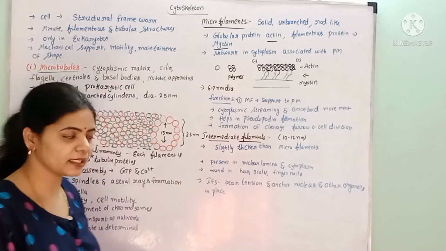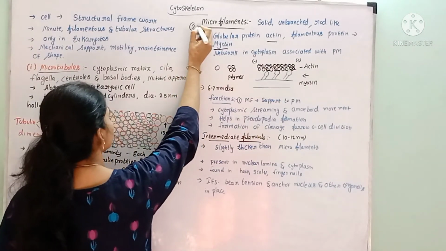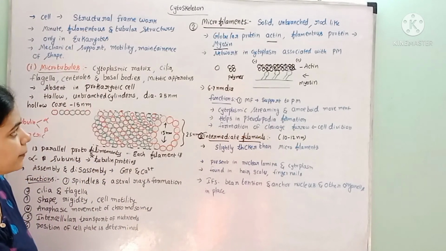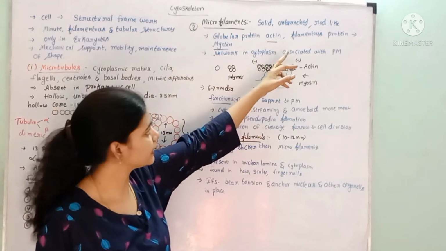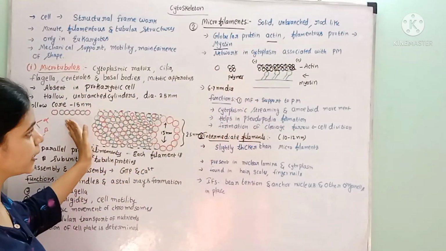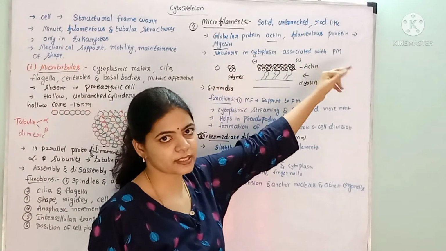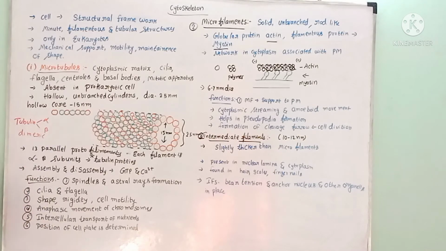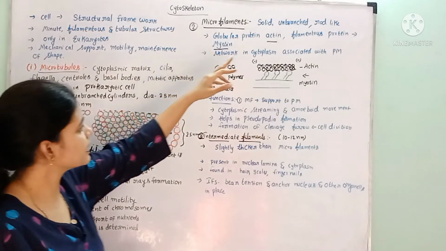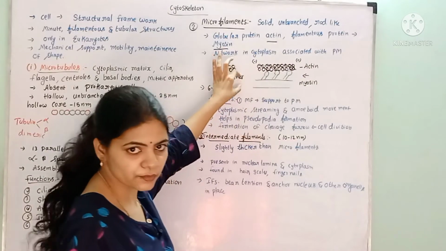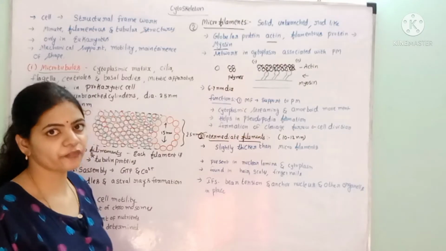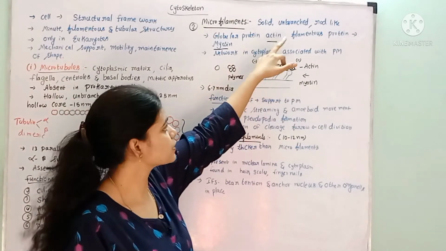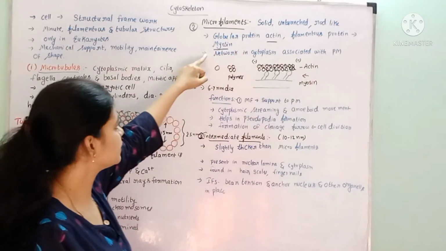And then the second one is the microfilaments. Here, the microfilaments are solid and unbranched like the microtubules, but these are rod-like structures. The microtubule is a hollow structure, right? Whereas this is a rod-like structure, and it consists of a globular protein called actin, and there is one more protein also present, which is called a filamentous protein, that is nothing but the myosin.